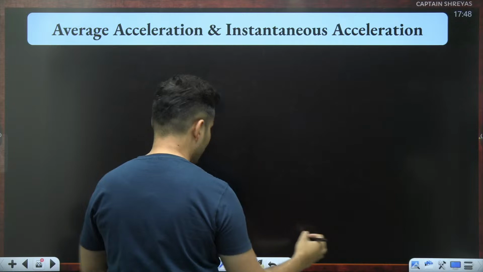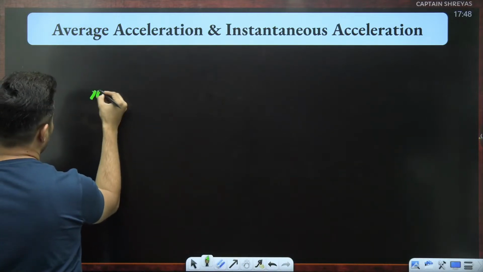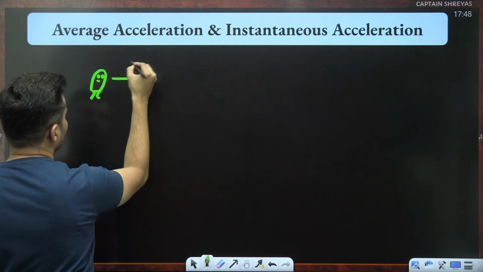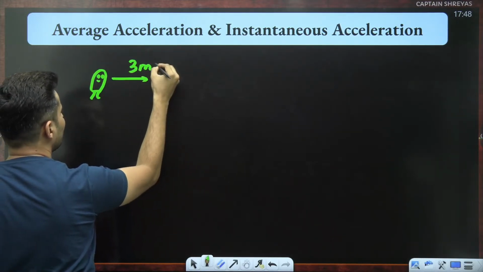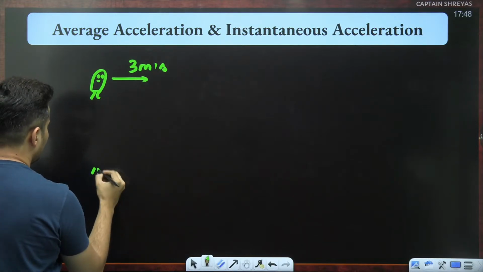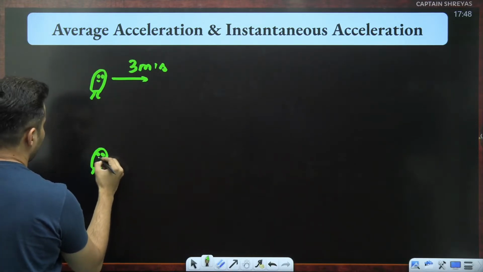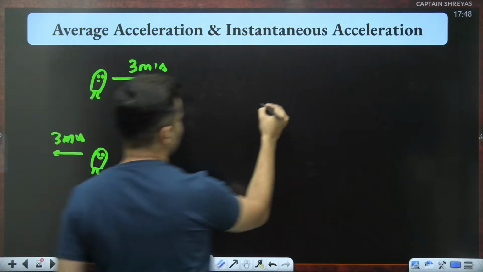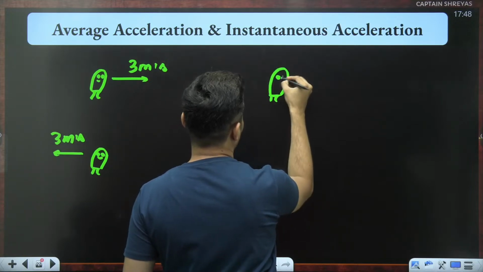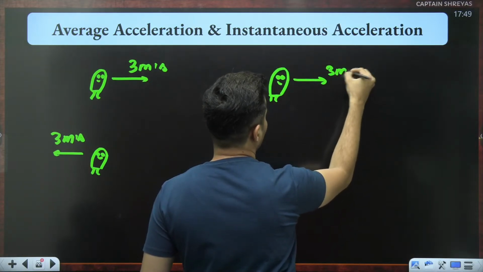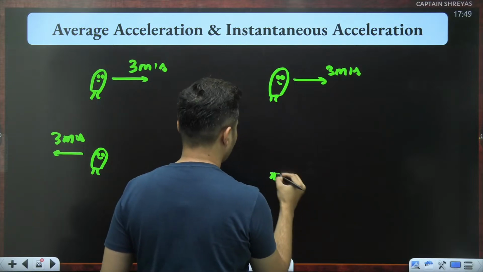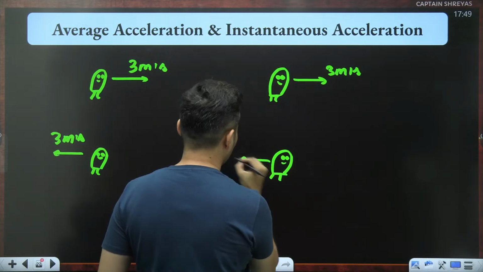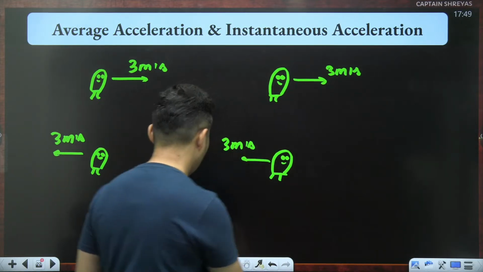Imagine there was a particle and his velocity was maybe 3 meters per second like this. Same thing over here, his velocity 3 meters per second like this.